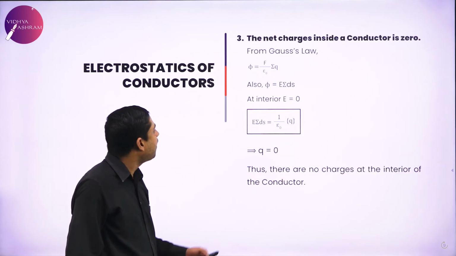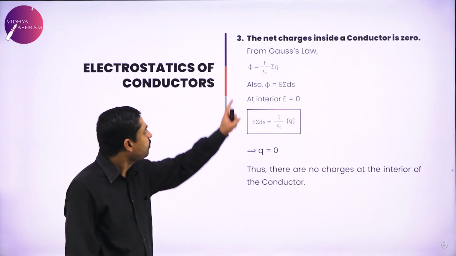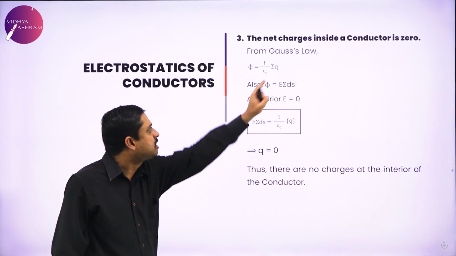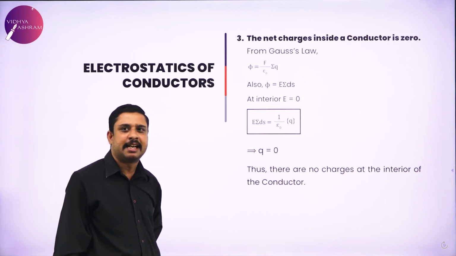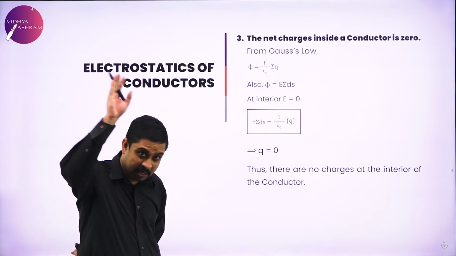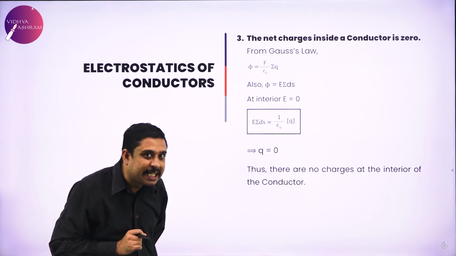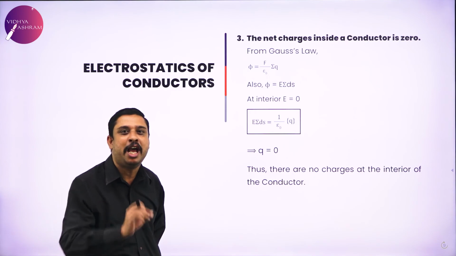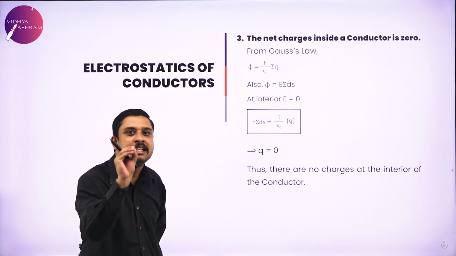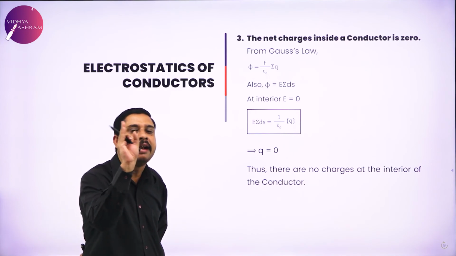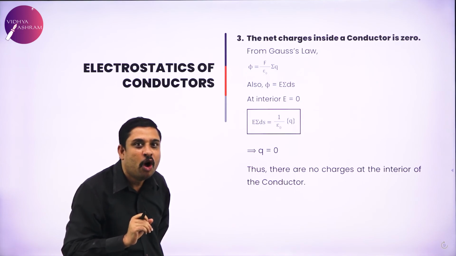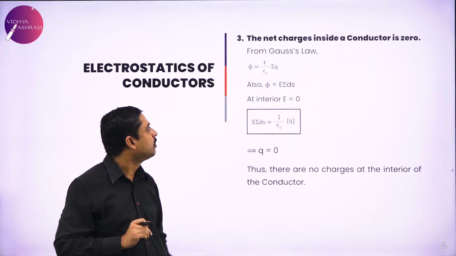Now, last part of the session, net charges inside a conductor is 0. I told in the first session, while stating the properties of electric charges, that total charges inside a conductor is 0. Why? This is the answer.